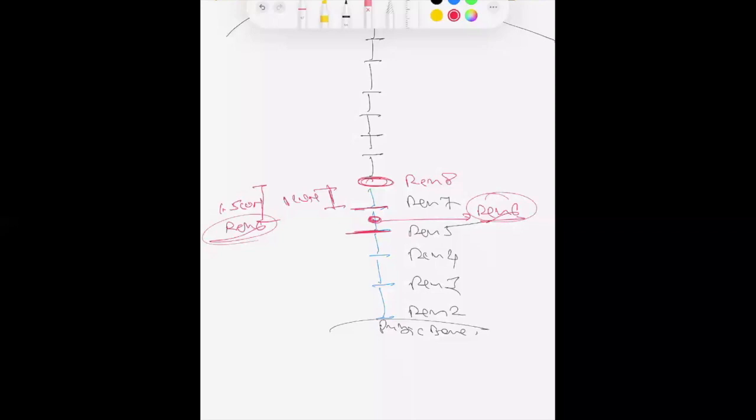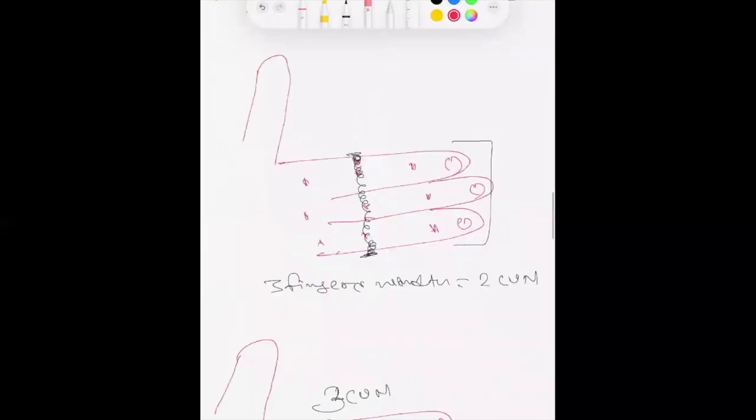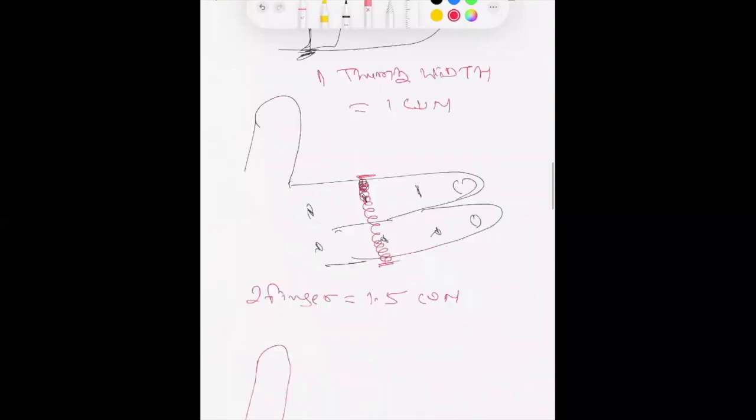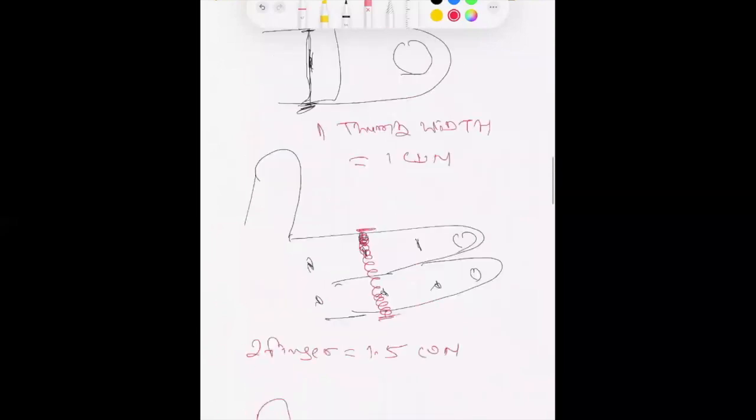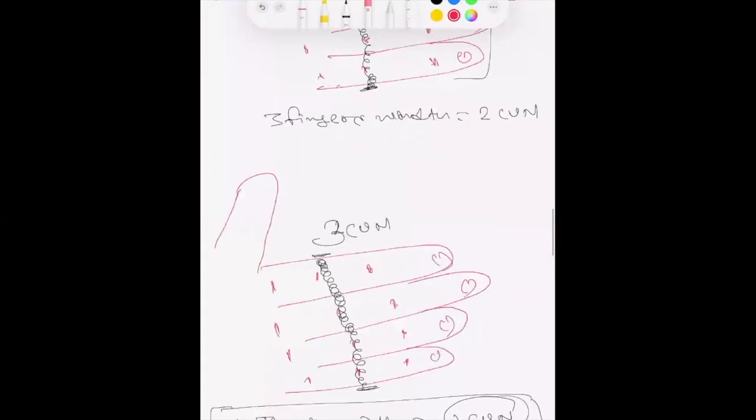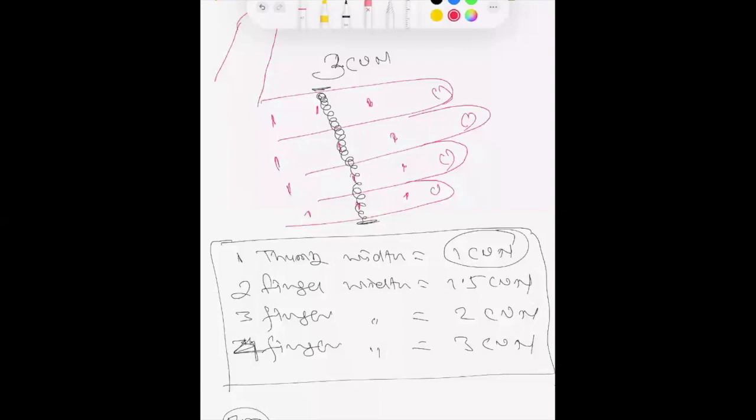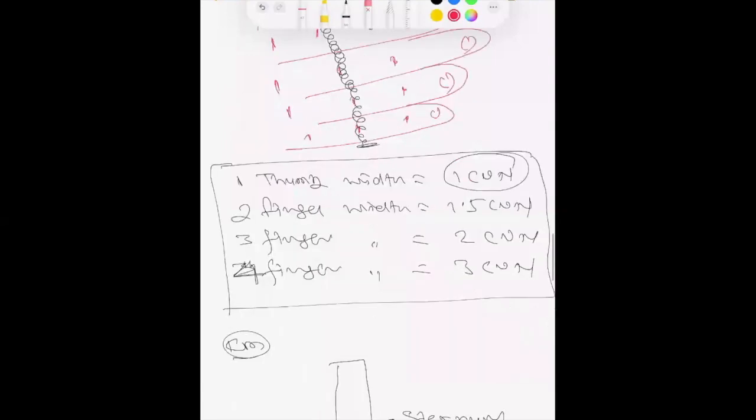How to measure 1.5 cun? 1.5 cun is equal to 2 fingers. Look here. These are the 2 fingers, meaning 1.5 cun. 3 fingers is 2 cun. 4 fingers means 3 cun. So in this way, we measure 1.5 cun with the help of 2 fingers. So on the navel region, if you keep just 2 fingers, you will reach Ren 6.